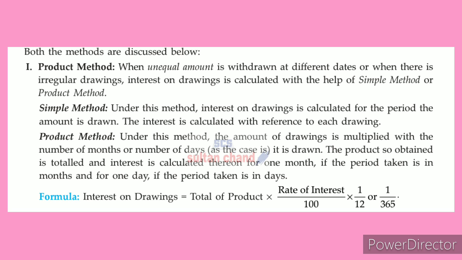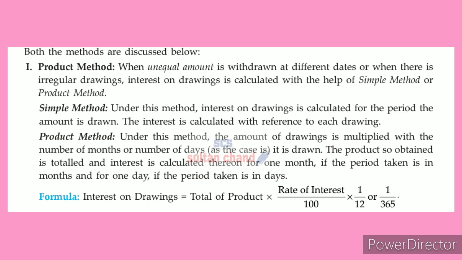Simple method: when an unequal amount is withdrawn, at the same time they are giving preference to periods, how many months it is. So that amount into percentages, and if it is 8 months, 8 by 12. Likewise, they are giving importance to periods. Each and every amount will be calculated separately in simple method.